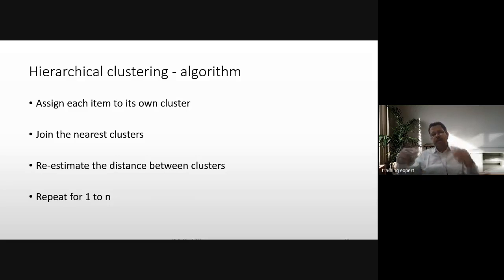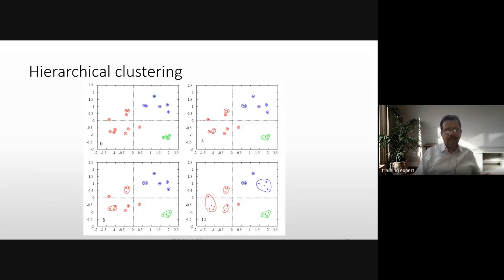Then it is iterating. So let's take an example here. All these points in the first iteration are individual clusters, and then it is trying to create one cluster wherever 2 points are together. So now the number of clusters has reduced, and wherever 2 or 3 points are very near to each other, they become one cluster.